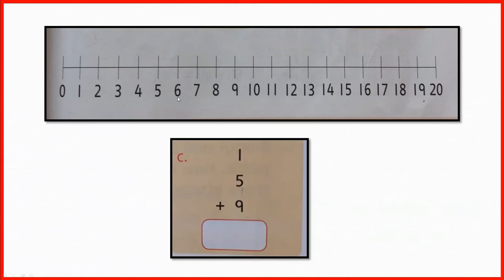Now in this 6 we have to add 9 more and have to jump 9 times ahead from 6. So let's jump 1, 2, 3, 4, 5, 6, 7, 8, 9. Now we are at number 15. That means 5 plus 1 equals 6 and 6 plus 9 equals 15. The number comes 15.